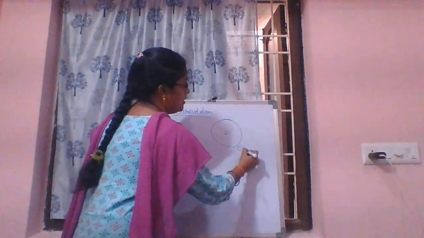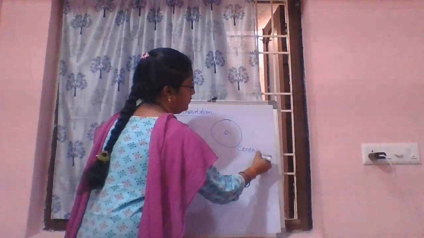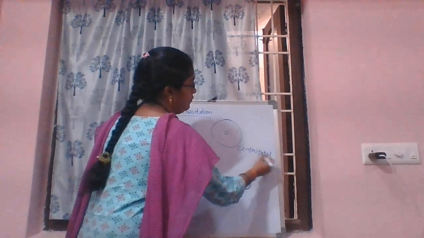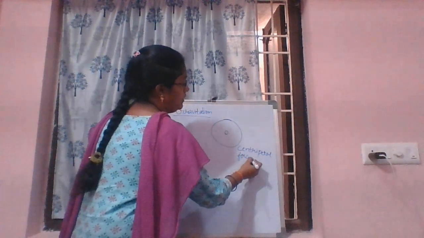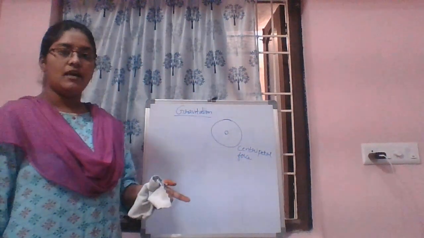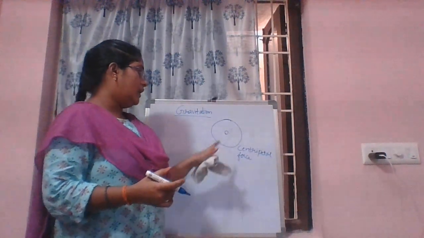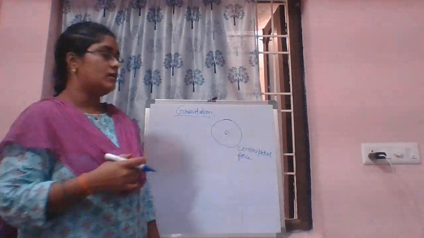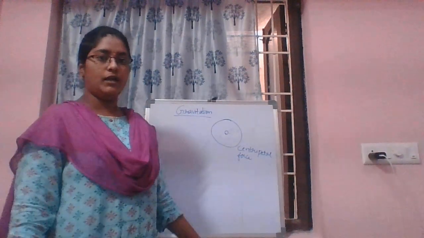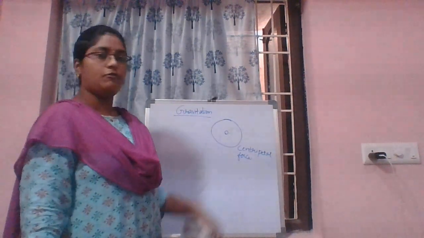This also takes place when planets revolve around in a circular path due to the centripetal force.